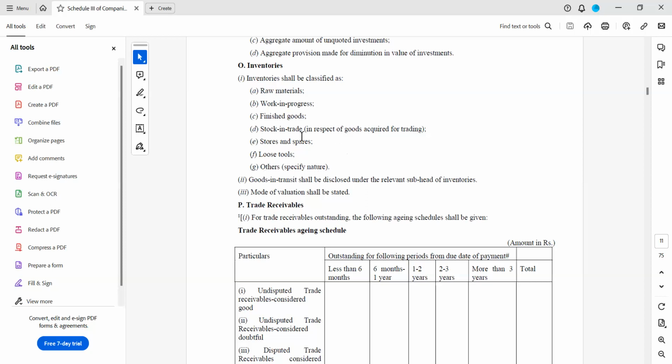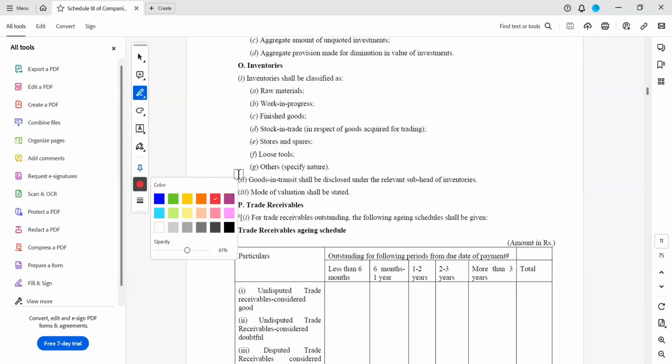Stores mostly come under manufacturing entities only. Goods in transit shall be disclosed under the relevant subhead of inventory. We have discussed this at the time of closing stock valuation, and this has to be disclosed separately. It is not clubbed under any of the heads. So you have to remember that.